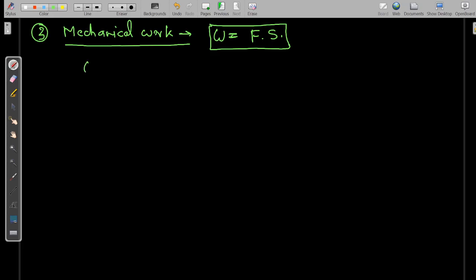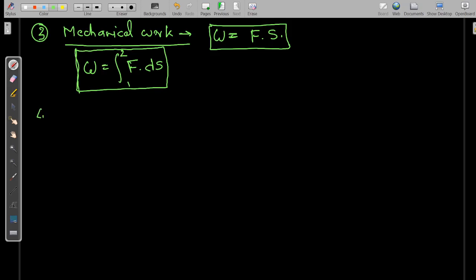On the other hand, we can also write it as the integration of F dot ds from 1 to 2, if the force is not constant with respect to position. Then we can integrate and find out the mechanical work done.